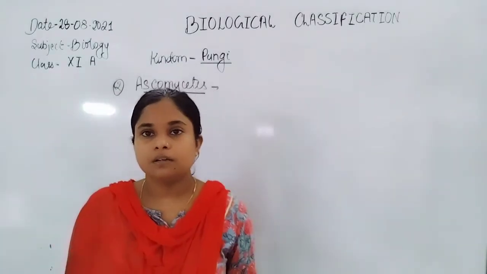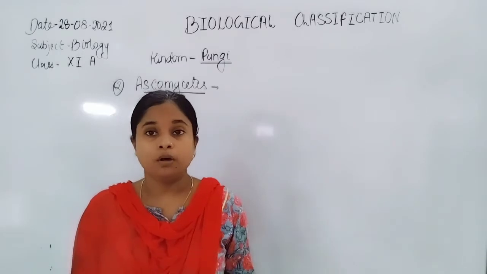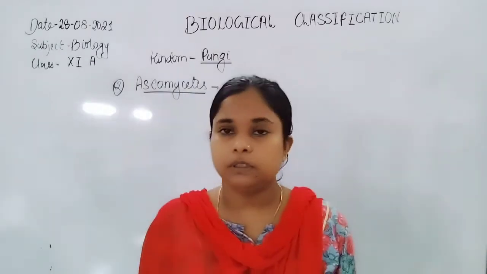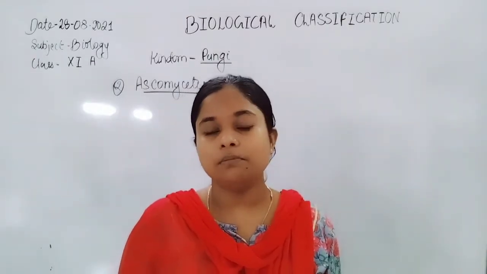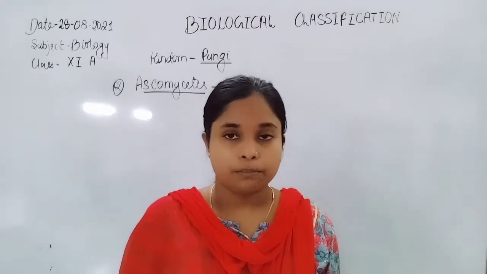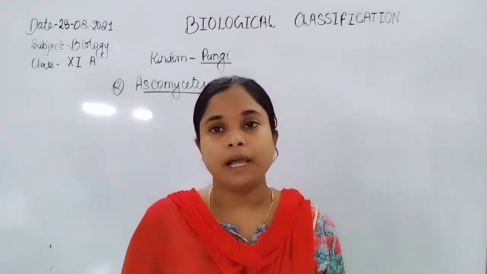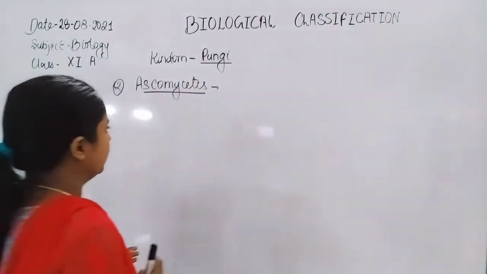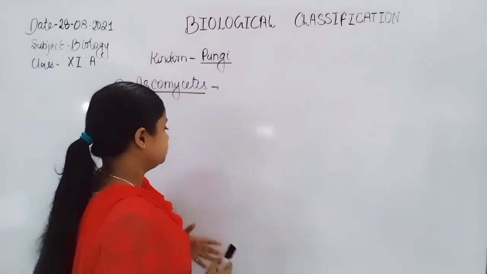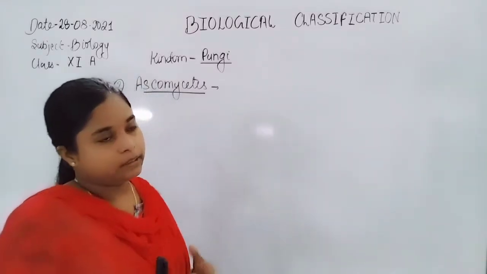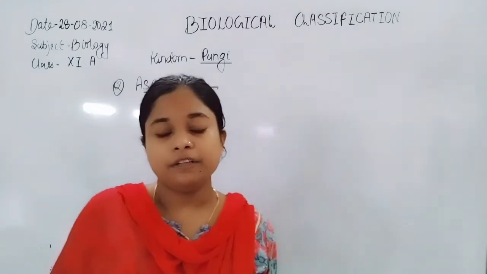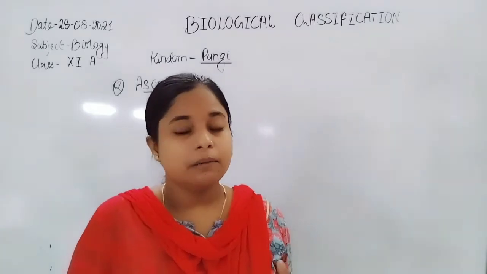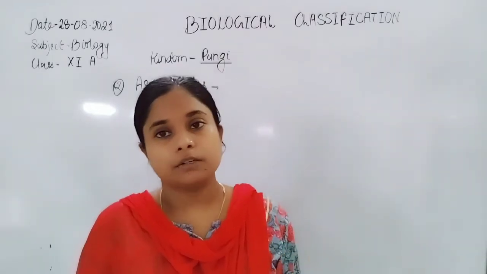The fungi grow on decayed wood, decayed material, and organic matter, so they are known as saprophytic. Their cell wall is formed by chitin, and they are mainly heterotrophs. On the basis of their hyphae, the hyphae constitute to form mycelium. They can reproduce asexually or sexually, or by both.